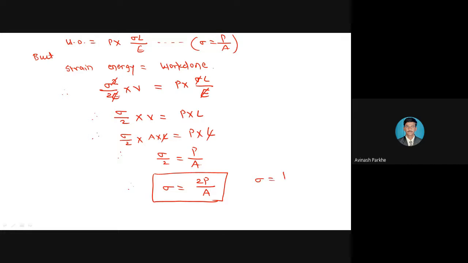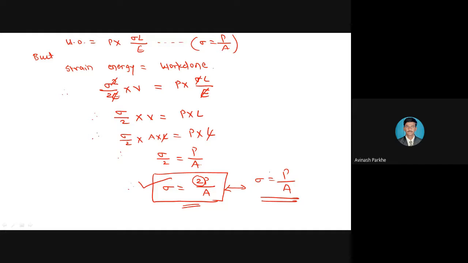So sigma is equal to P upon A. This is the formula for the gradually applied load. Sigma is equal to 2P upon A. This is the formula for the suddenly applied load. If I compare these both equations to each other, I can say that stress due to suddenly applied load is twice than stress due to the gradually applied load. So these are the two formulas for the gradually applied load and the suddenly applied load.